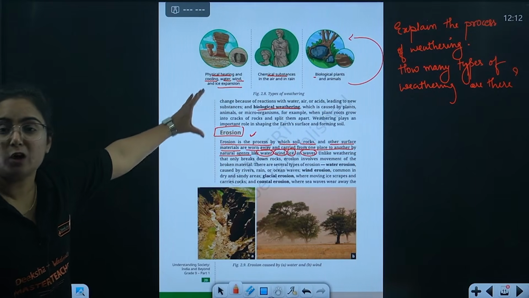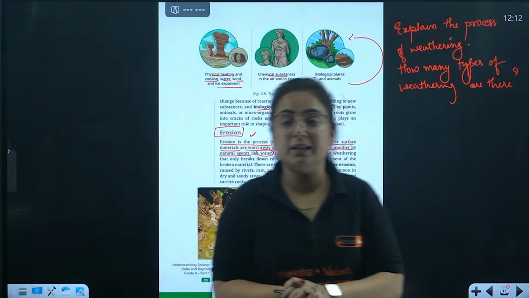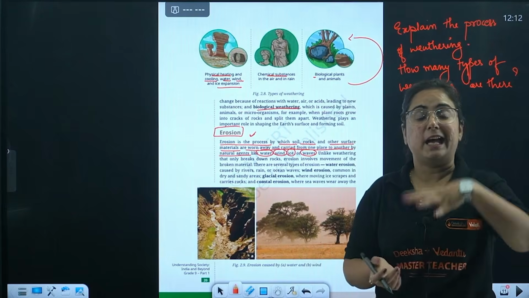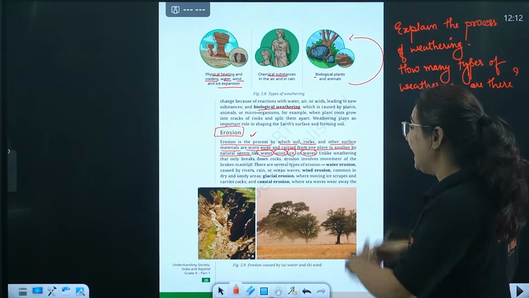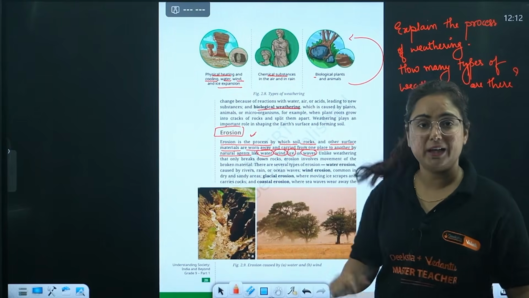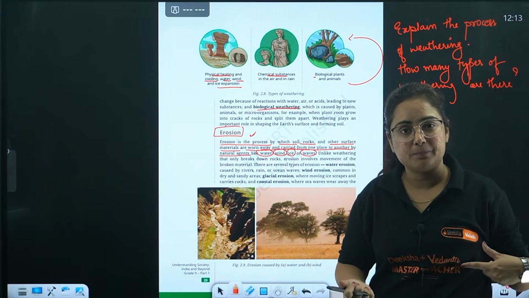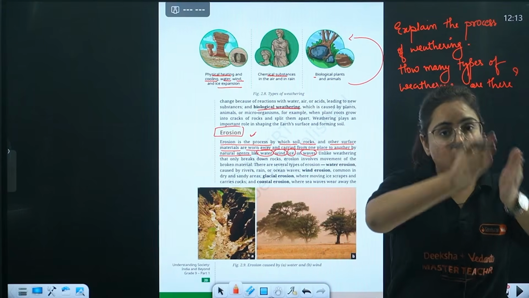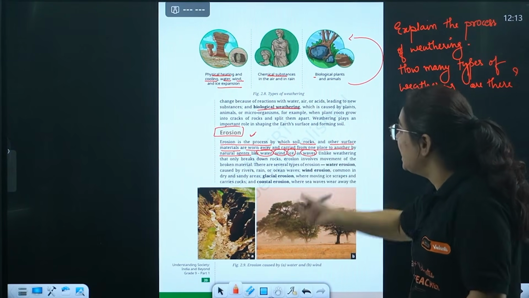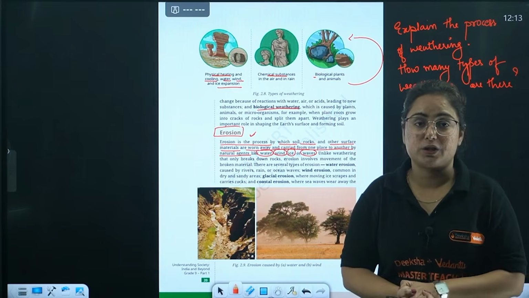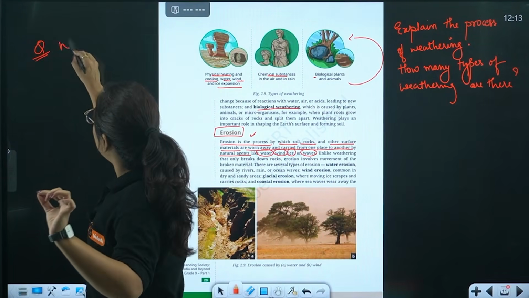I'm not here only talking about rock. I'm here talking about certain other things too. And what are they? It can be soil which is carried away. It can be any sediment which is carried away. It can be a rock that is broken into pieces because of weathering. When it is carried away from one place to another with the help of running water, wind, ice or waves, it causes erosion.